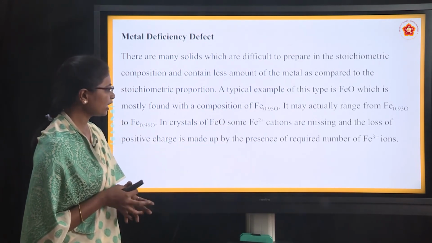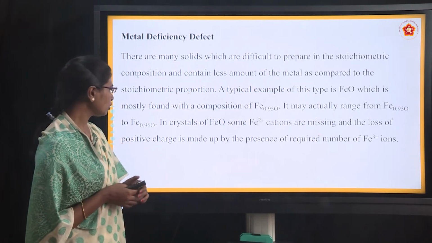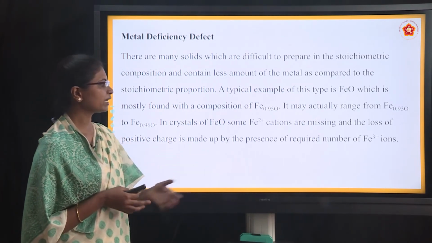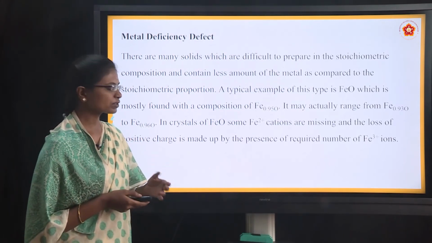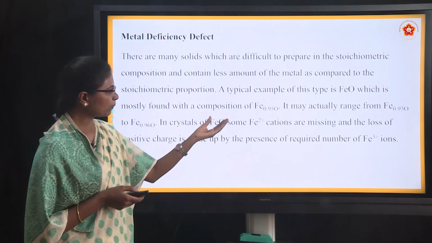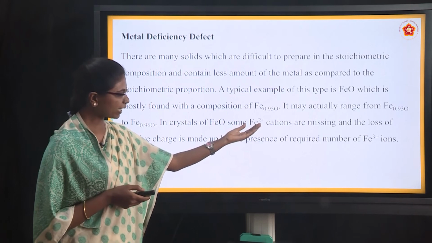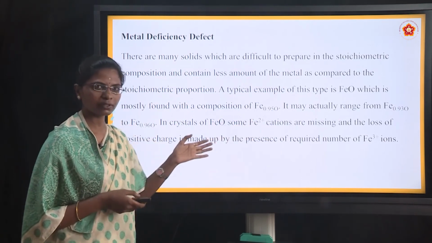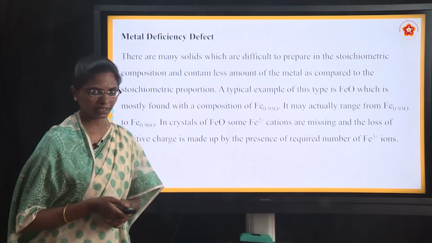In crystals of FeO, some Fe2 plus cations are missing and the loss of positive charge is made up by the presence of the required number of Fe3 plus ions. Here in this compound, some of the Fe2 plus cations are missing, and some lose electrons and convert into Fe3 plus.